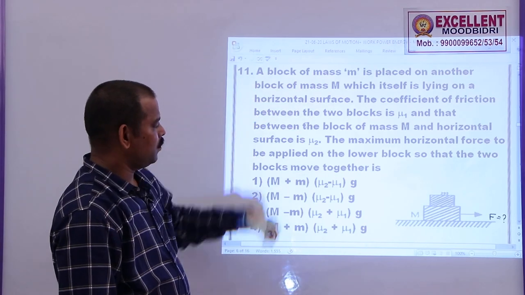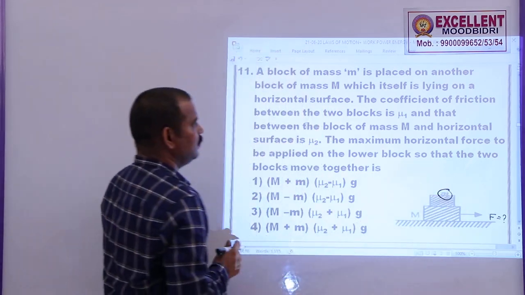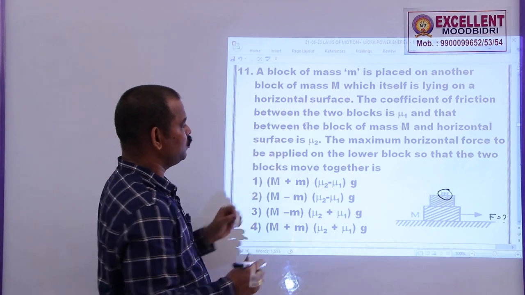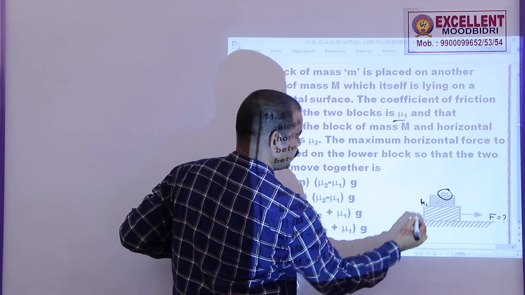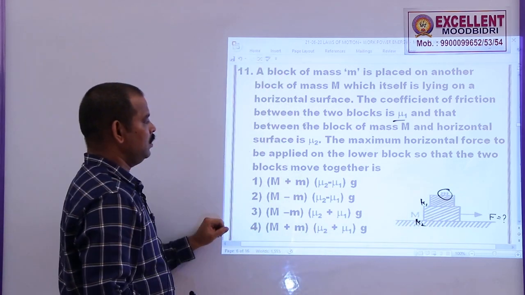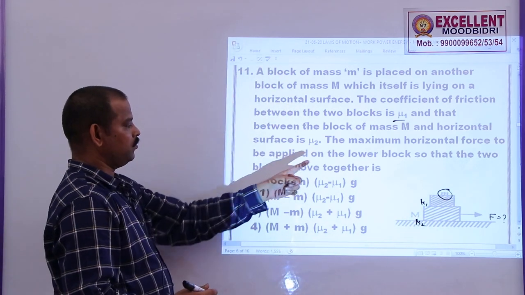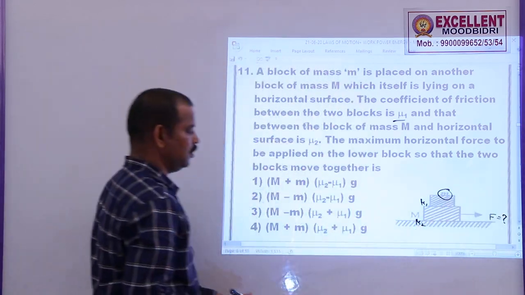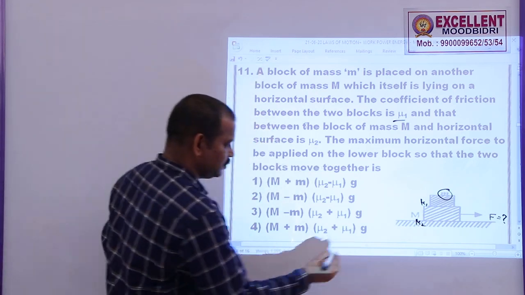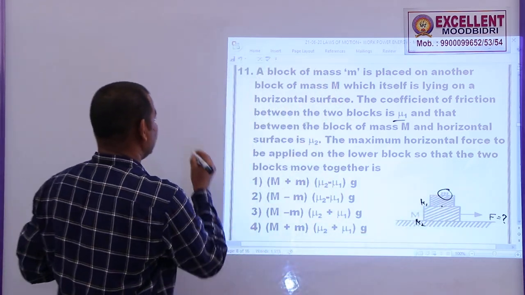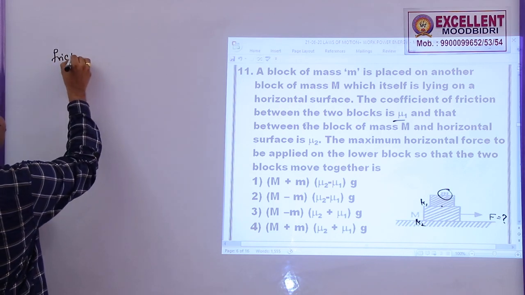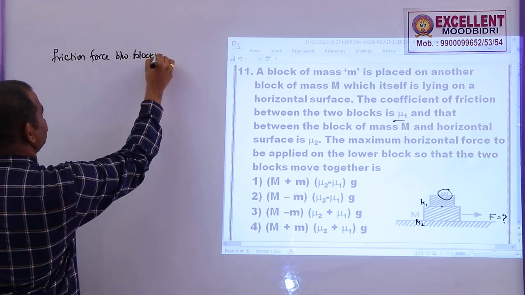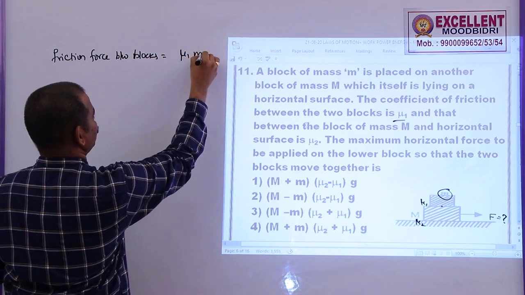11. A block of mass m is placed under a block of mass capital M, which is lying on the horizontal surface. The coefficient of friction between these two blocks is mu 1, and here it is mu 2. The maximum horizontal force to be applied to the lower block so that the two blocks move together. So what is the maximum force that can be applied on this block so that these two blocks can move together? First of all, what is the frictional force here? The frictional force between blocks is given by mu 1 into mg.